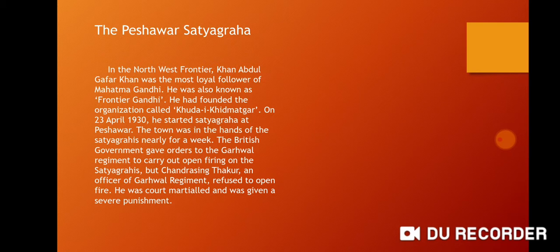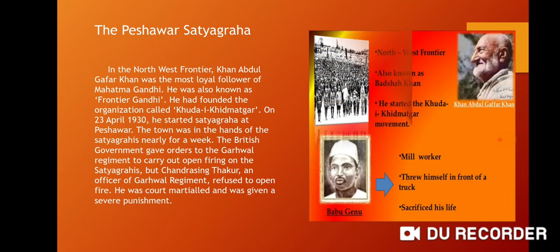Next was the Peshawar Satyagraha. Khan Abdul Ghaffar Khan was the most loyal follower of Mahatma Gandhi. He was also known as Frontier Gandhi. He had founded the organization called Khudai Khidmatgar. On 23rd April 1930, he started Satyagraha at Peshawar. The town was in the hands of the Satyagrahis for nearly a week.